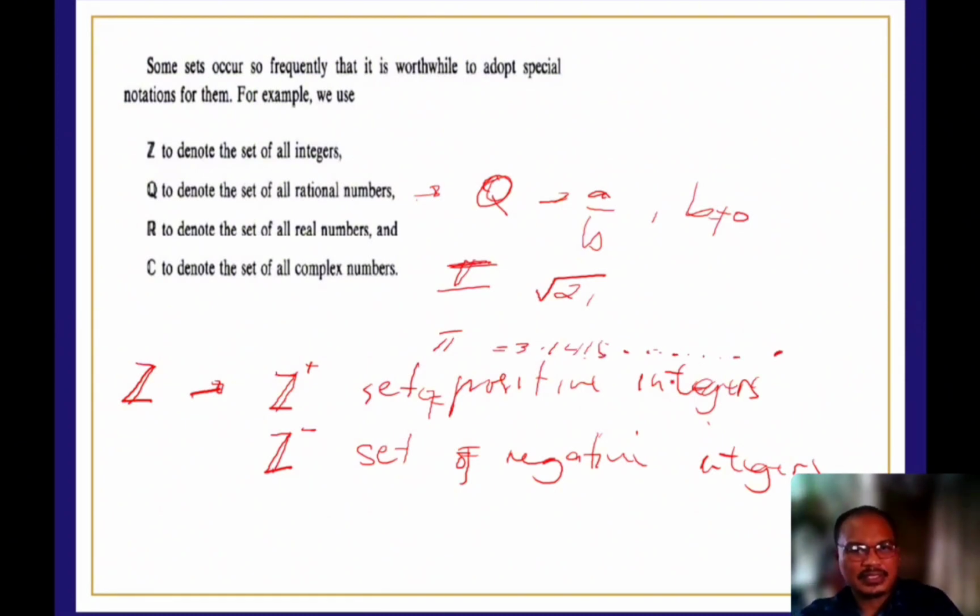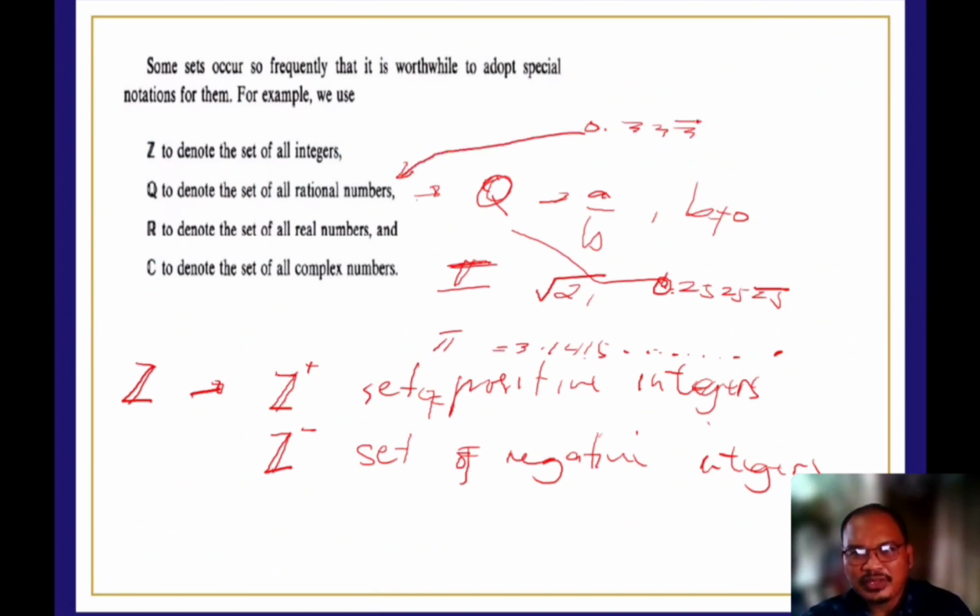So hindi na pare-pareho. But if you're going to have 0.25, 25 and 25, the same na yan. So this is an example of a rational number. Pero pag sinabi natin 0.333, example pa rin yan ng rational numbers because the decimal points are the same, paulit-ulit. Unlike the square root of 2 and the value of pi, hindi yan pare-pareho. Pag kinonvert natin into decimal, hindi na yan pare-pareho. So that is an example of irrational numbers.